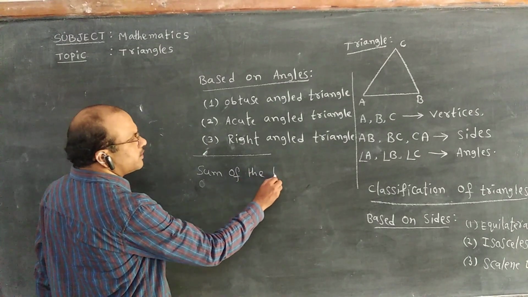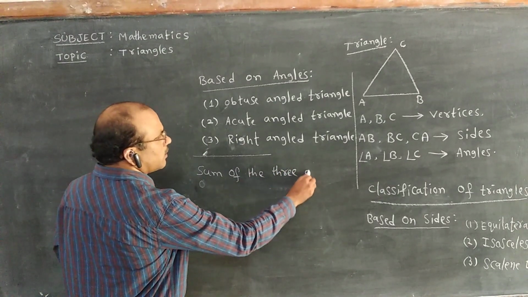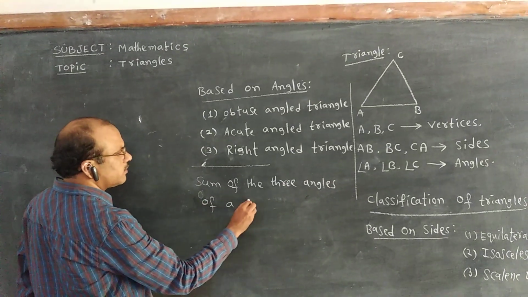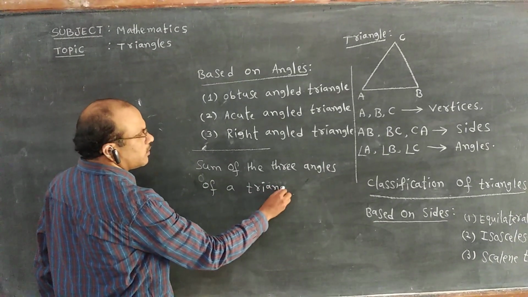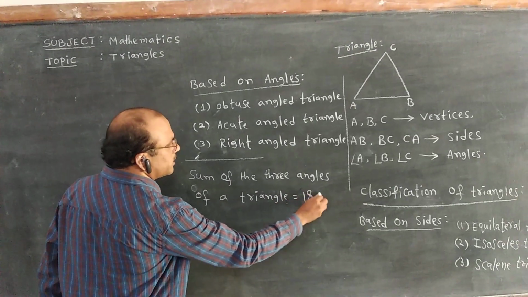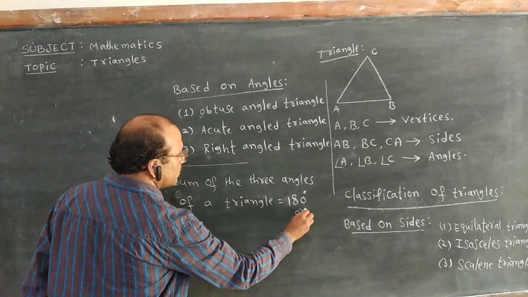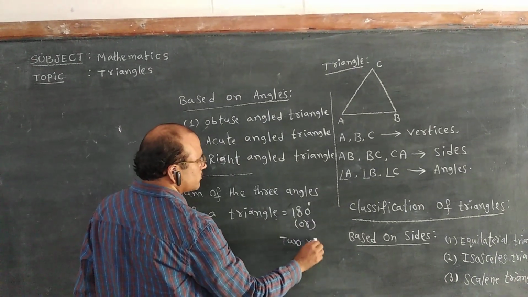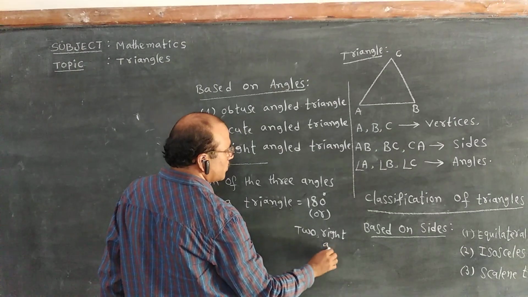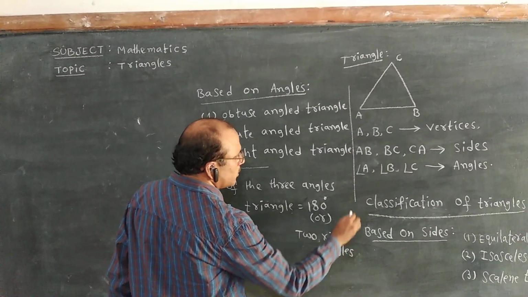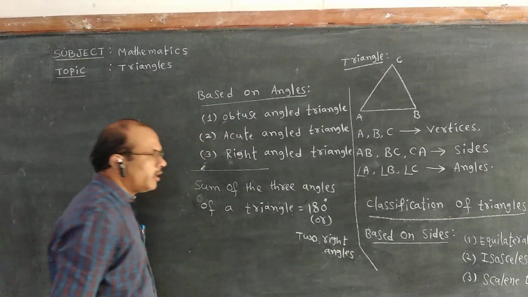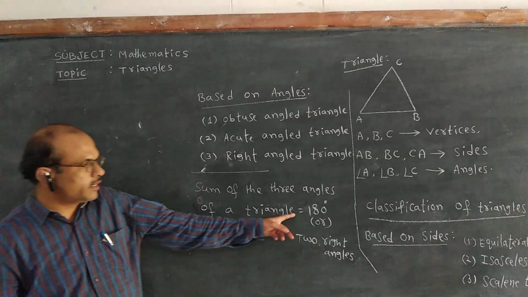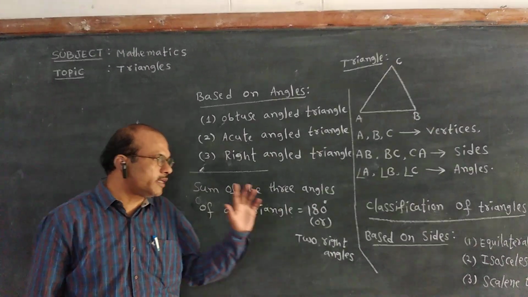Sum of the three angles of a triangle is equal to 180 degrees or two right angles. So this is the sum of the three angles of a triangle. We can say 180 degrees or two right angles.